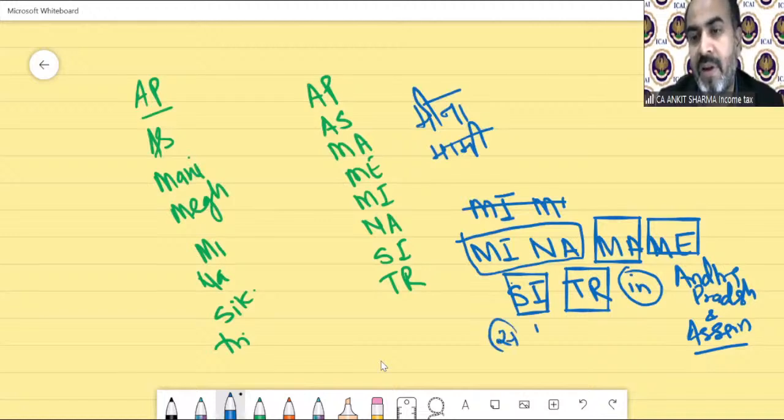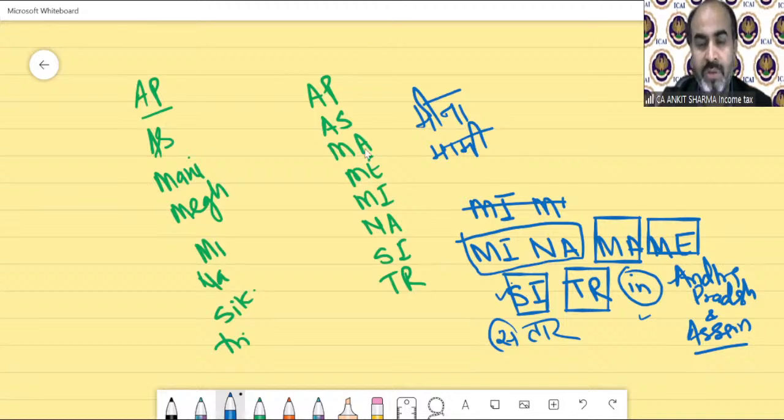In Hindi, we can write it like this. So sitar, we can take it. So Meena Mami sitar in Andhra Pradesh. You can learn it very easily. These 8 states you can learn like this: Meena Mami sitar in Andhra Pradesh. So MI stands for Mizoram, Nagaland, Manipur, Meghalaya, and Sikkim, and Tripura, and Andhra Pradesh and Assam. You need to learn like this. So this is my trick. You can help yourself if you want to find any other trick.